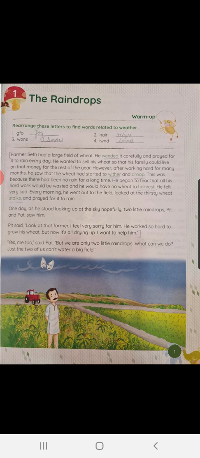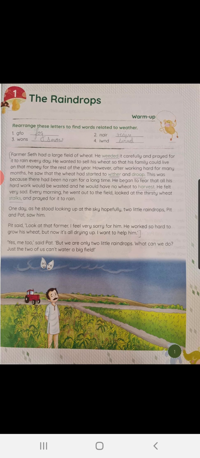Still, as there was no rain, his wheat crops were drying up. So this raindrop named Pit was very sorry for him, and wanted to help the farmer in whichever way it could. Alright, children?